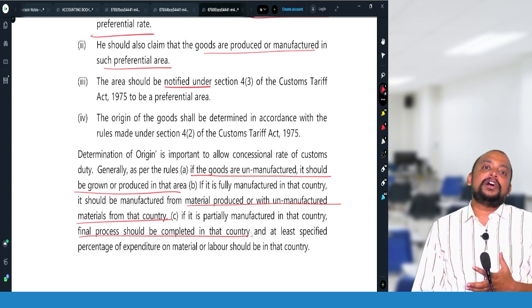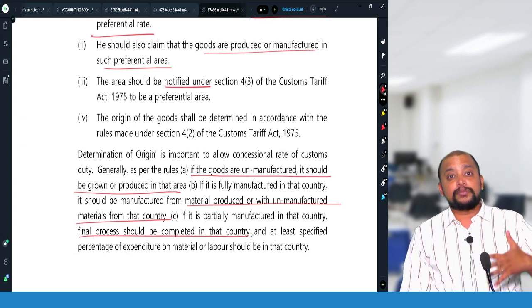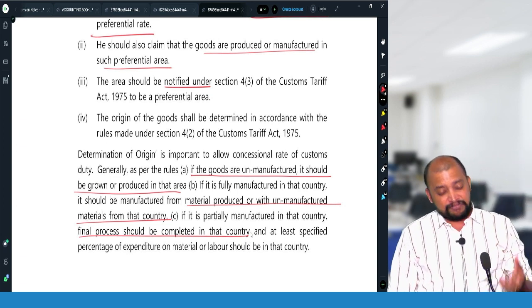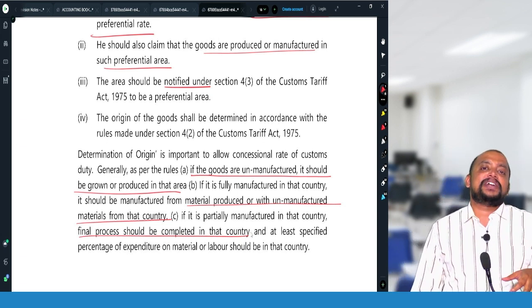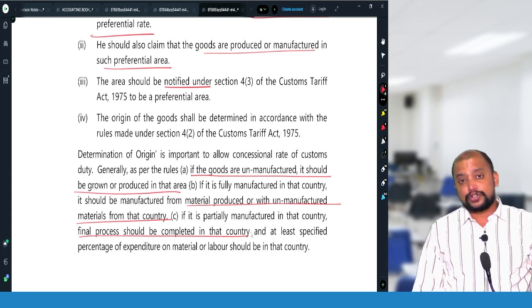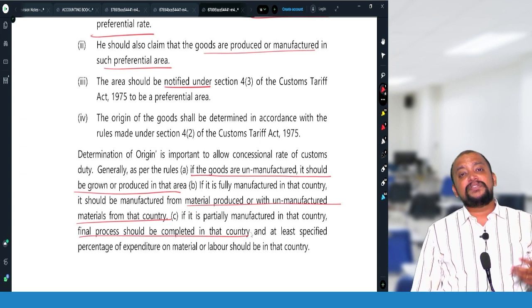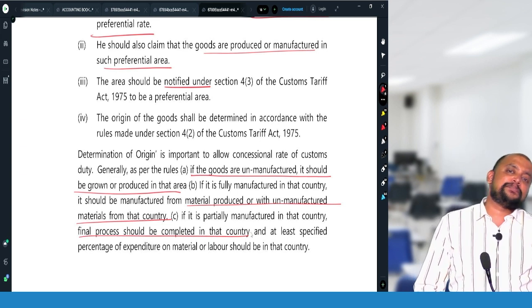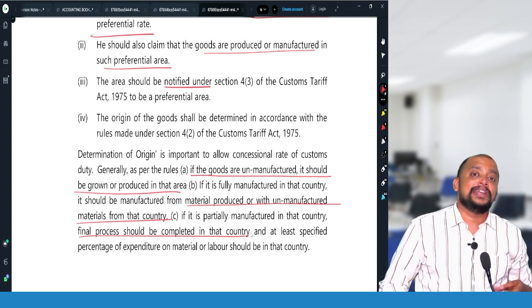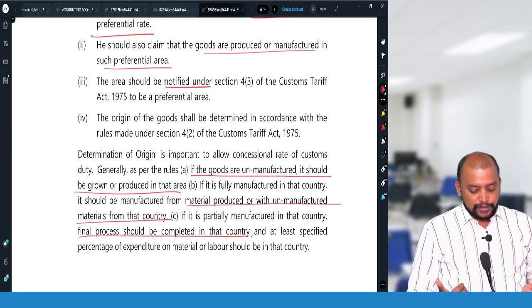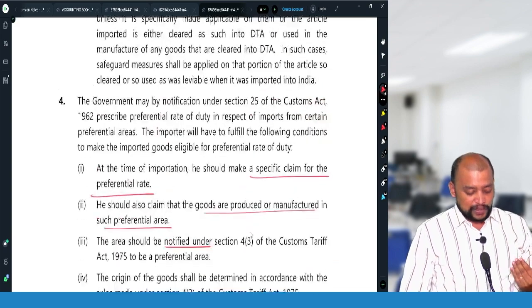So, if you are importing it in unmanufactured form, it should be grown or cultivated or produced there. Suppose you are purchasing goods which are fully manufactured there, even the raw material should be produced or grown there. And suppose it is partially manufactured in another country and partially manufactured in that preferential country, the final process should have been completed in that preferential country. So then only this preferential rate will be applicable.